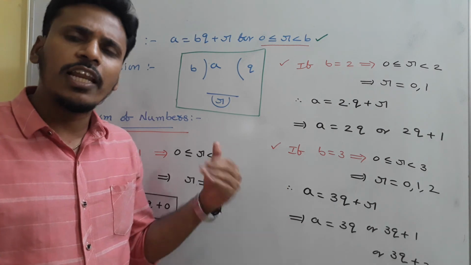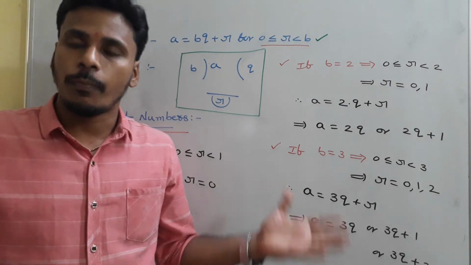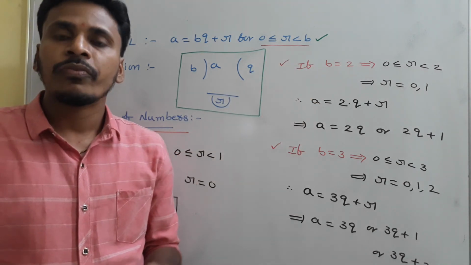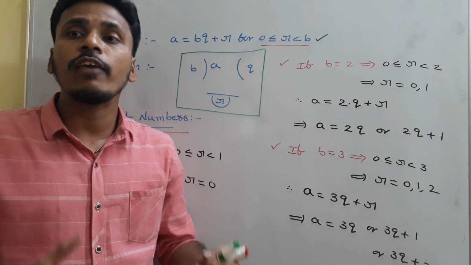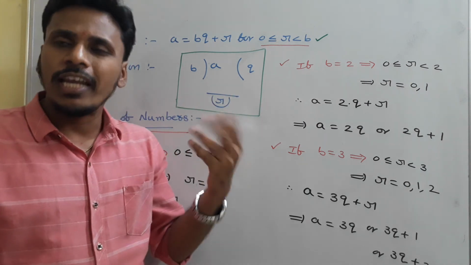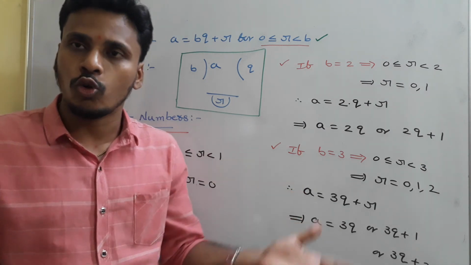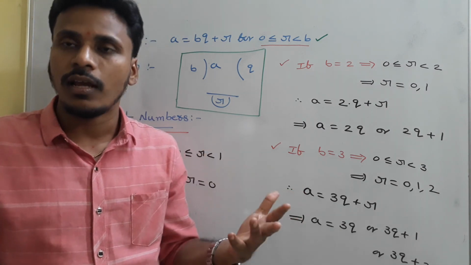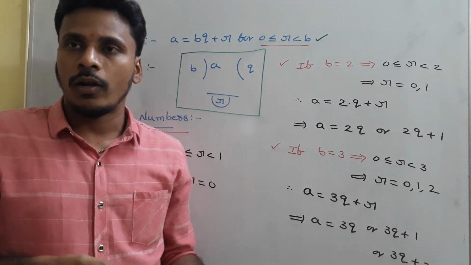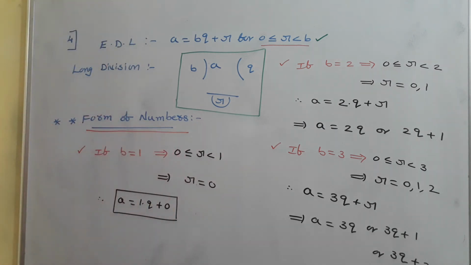Any positive integer has different representations by changing this particular divisor b. So we say that any positive integer has many forms depending on the suitable number. In the sense, any positive integer has representations with respect to 2, with respect to 3, with respect to 4, like that, and we need to choose suitable representations according to our requirement. Okay, you just have a look. And at the end, that's for today's class.